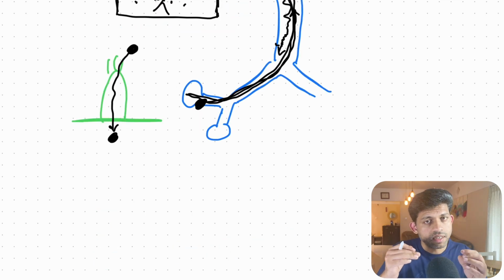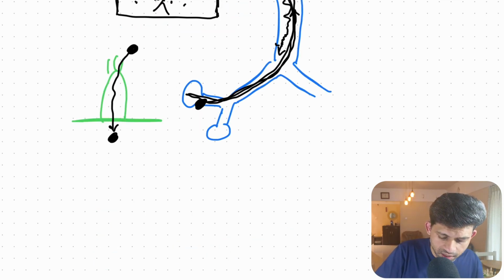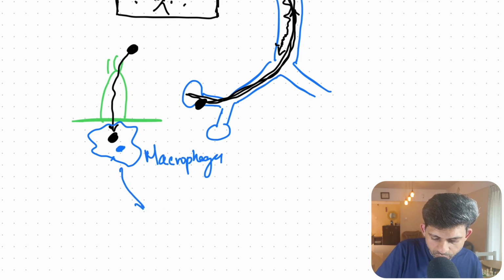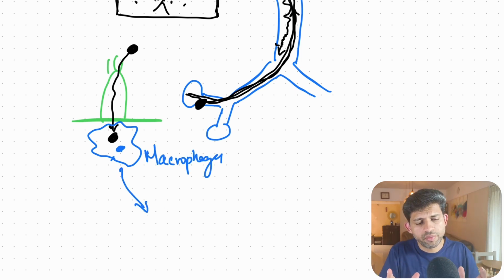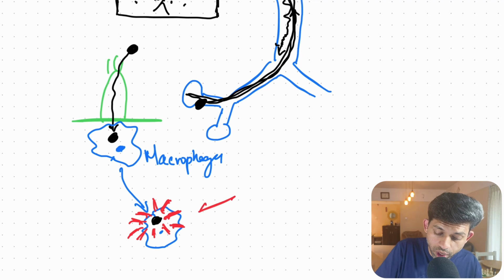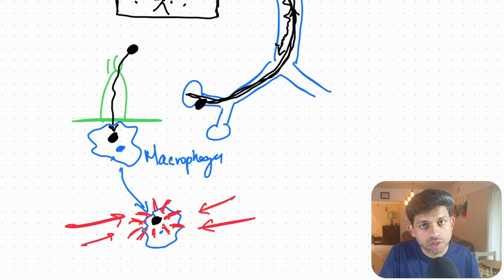Once the dust particle reaches inside the lung, they are eaten by macrophages. These macrophages go to an area where lymphoid cells are collected and then inflammasome is activated. This leads to more and more inflammatory cells coming into this region and later on to fibrosis.